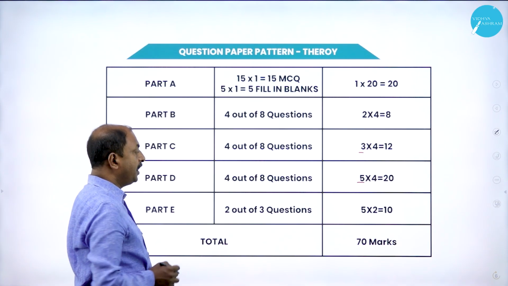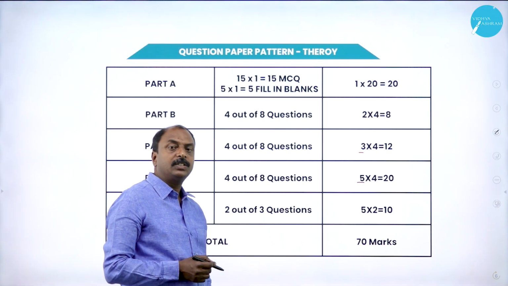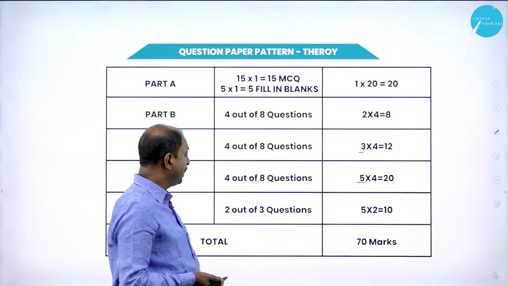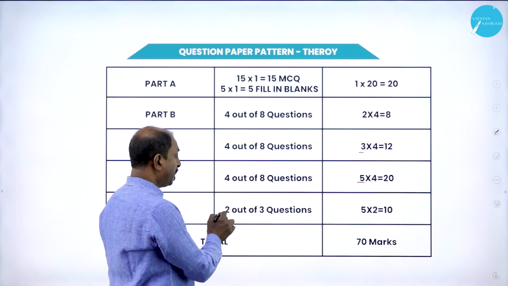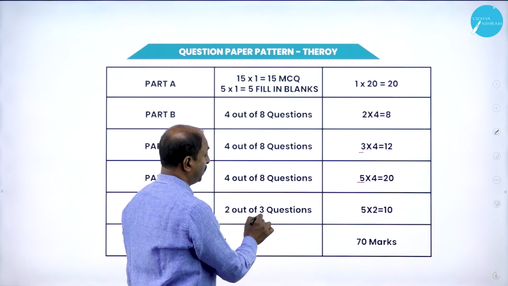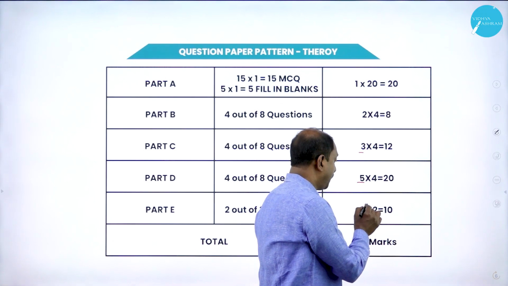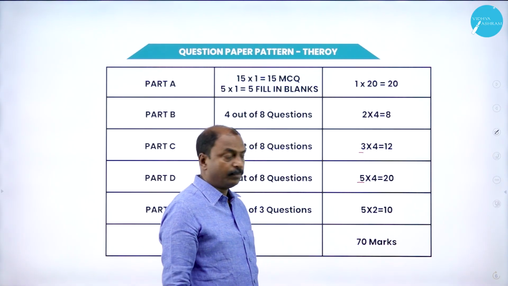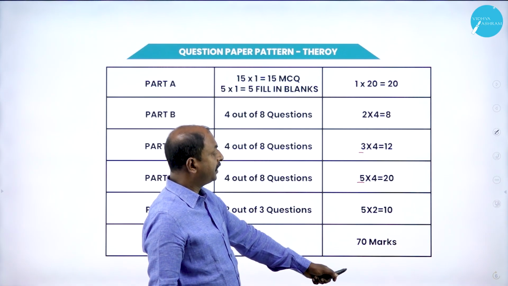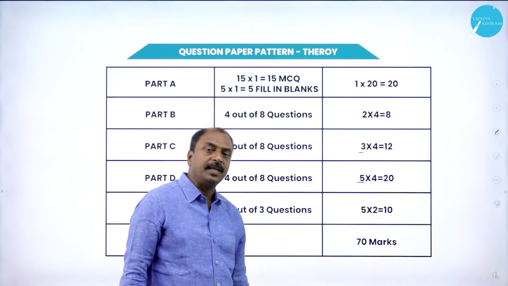Part E is what we call HOTS, higher order thinking skills questions. In this one, you have to answer any 2 questions out of 3 questions. That is 5 marks each, and it is for 10 marks. So altogether, it is a 70 marks theory paper.